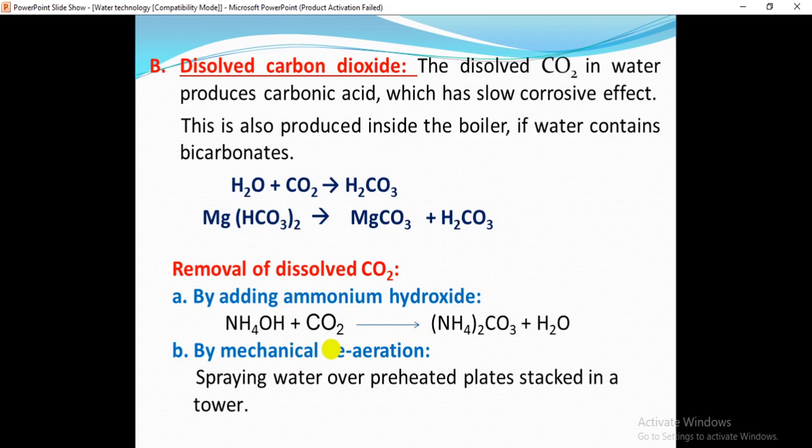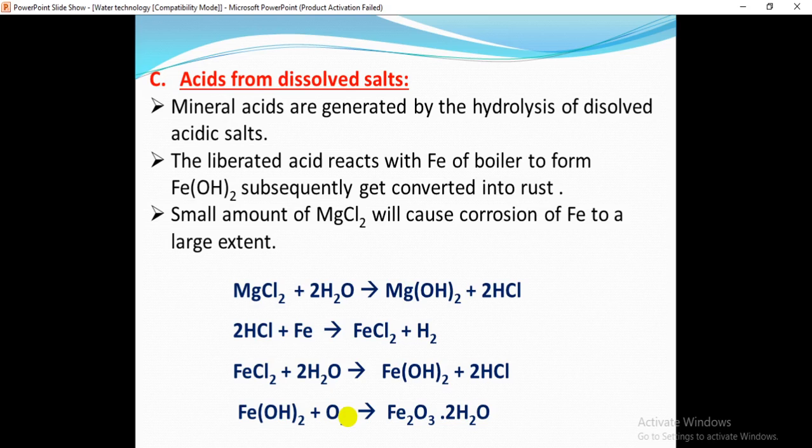And by mechanical deaeration, we can also remove this carbon dioxide, that is, by spraying water over preheated plates stacked in a tower.